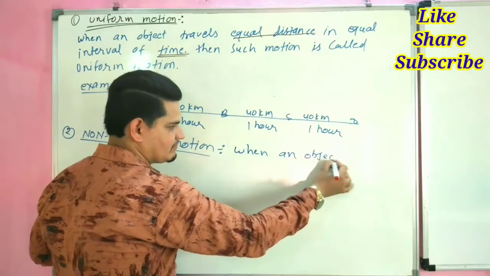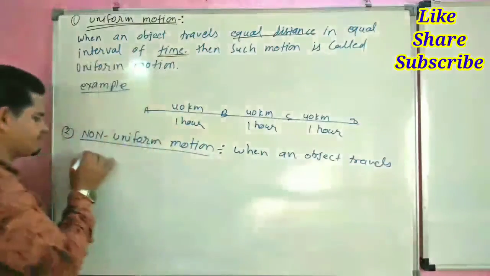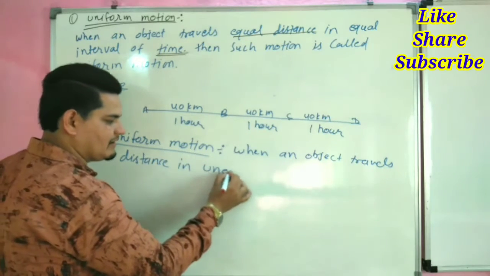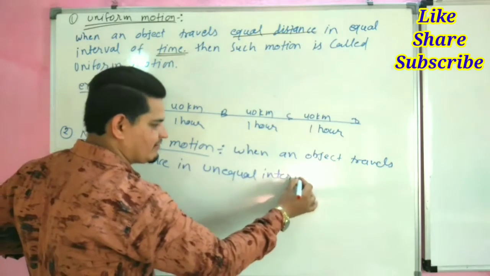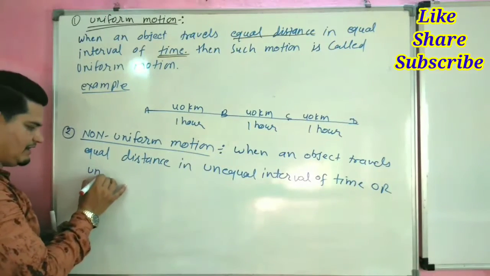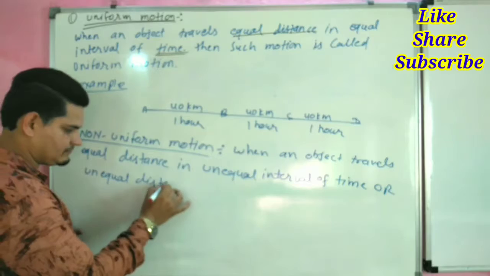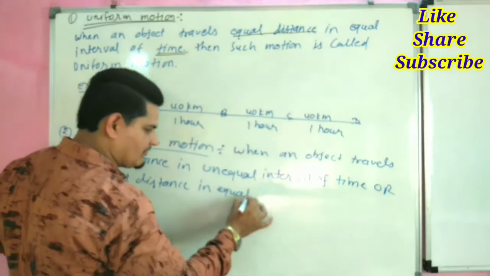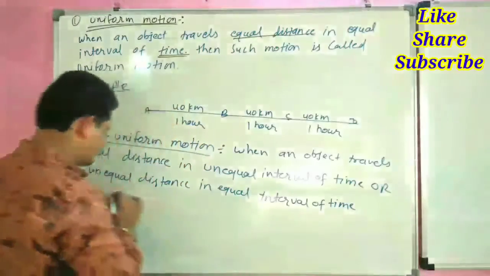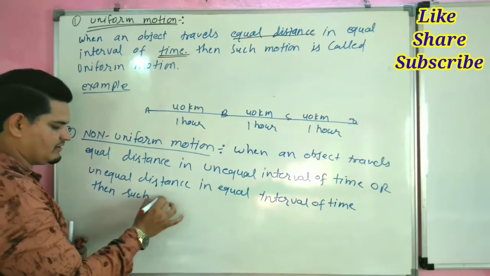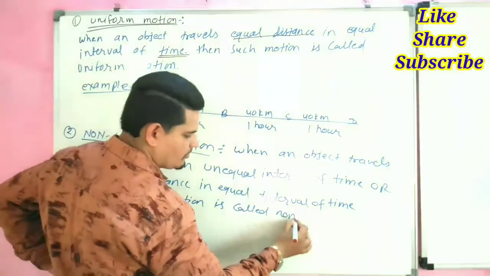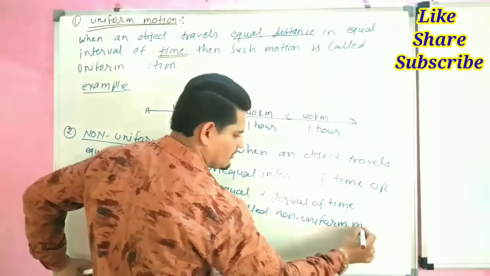So when an object travels equal distance in unequal interval of time, or we can say unequal distance in equal interval of time, then the motion is called non-uniform motion.